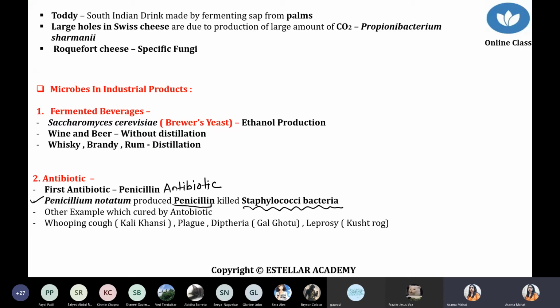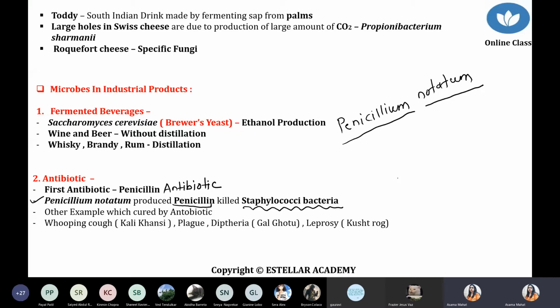Got it? So now we are talking about a very important point. One antibiotic, penicillin, is obtained from a fungus. Name of the fungus: Penicillium notatum. Penicillium is the genus, notatum is the species.